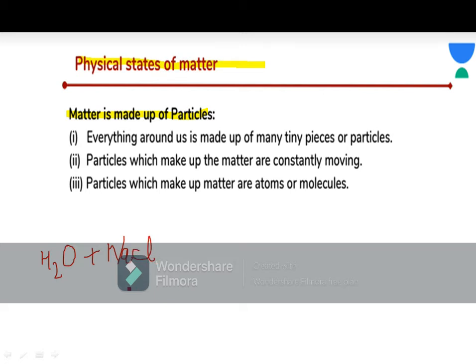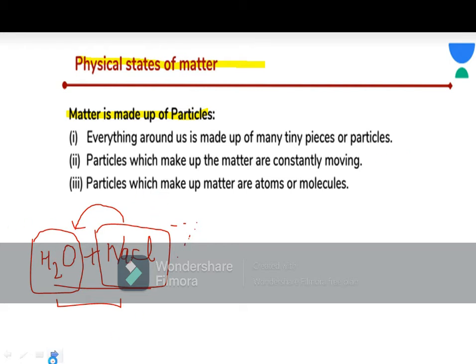Because the particles of salt get combined between the particles of water. It means the particles of water have spaces between them and they are different small particles. The particles are very small, you can't imagine. Hence, through this activity we learn that everything around us is made up of tiny pieces or particles.